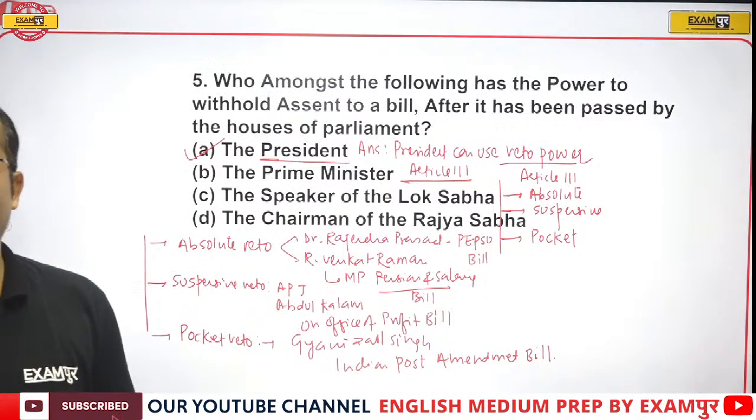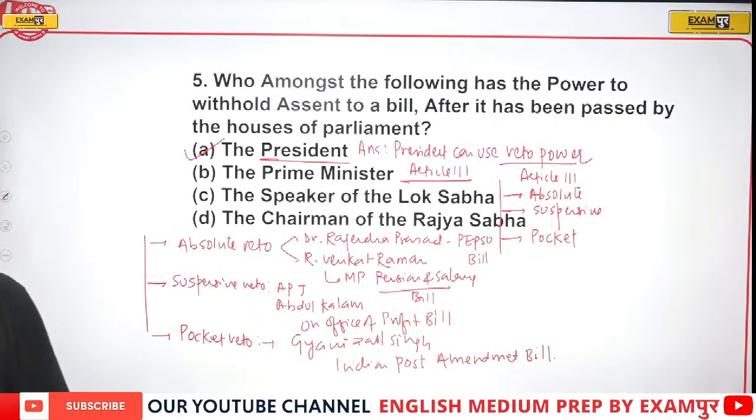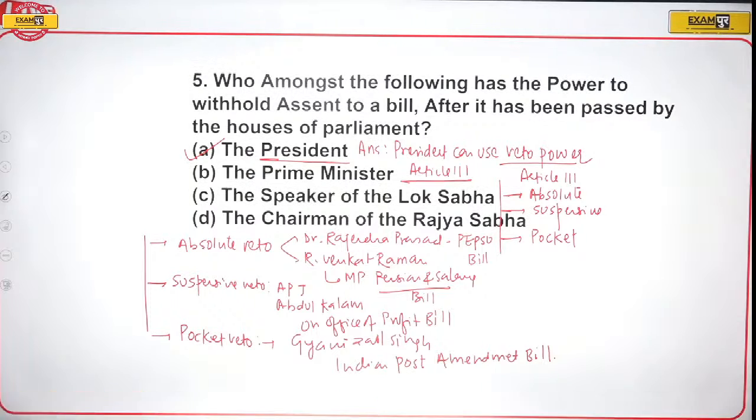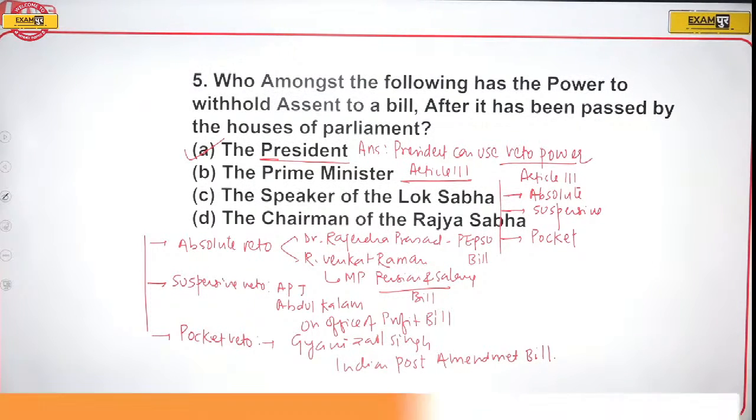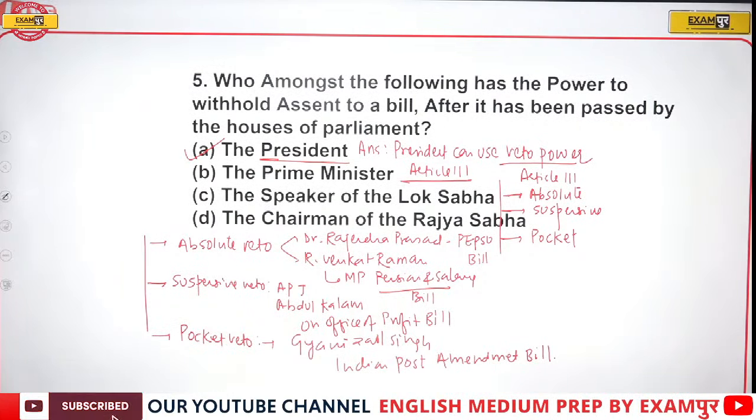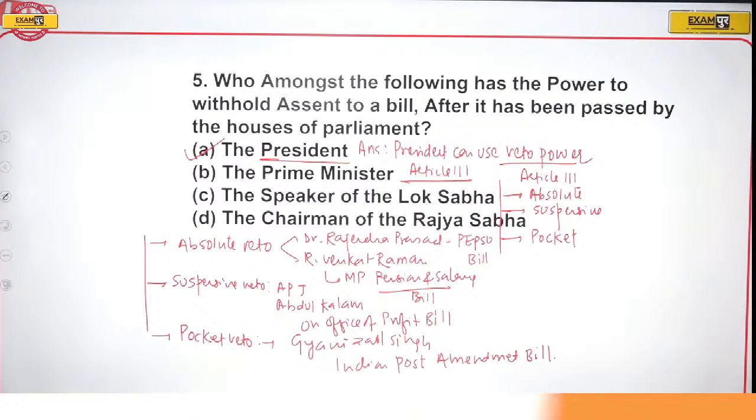So first of all you can note it down, which president used what veto, because if this type of question comes in SSC CGL, definitely you will be committing a big mistake and you will lose the marks as well. So this president used that veto in which bill, that is also mentioned. You can take the screenshot of it so that once you do the revision it should not bother you. So is it clear to all of you, guys?